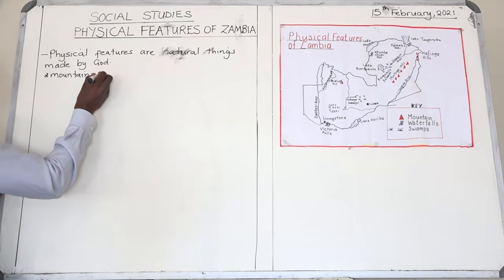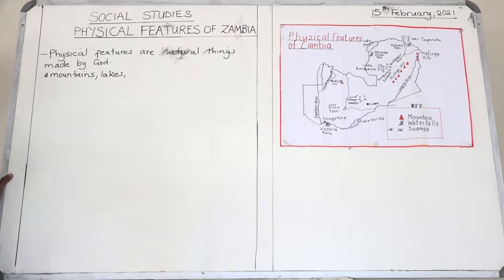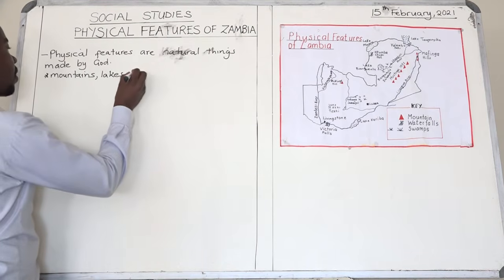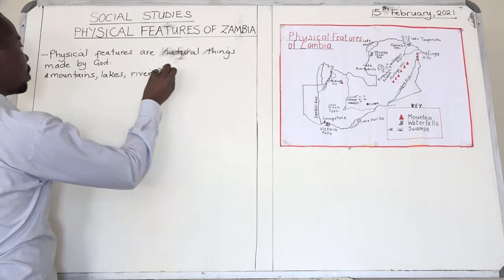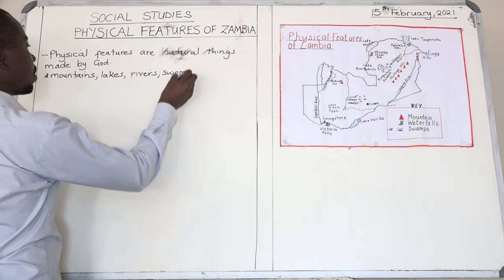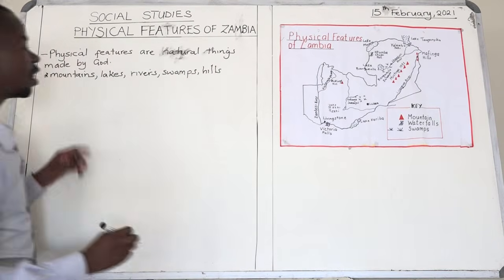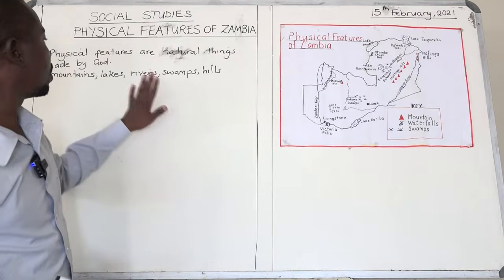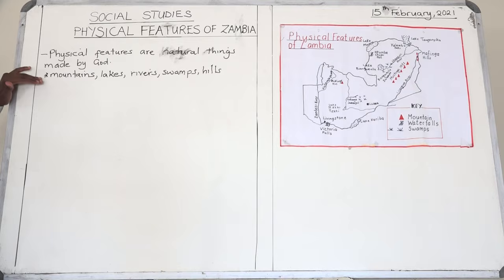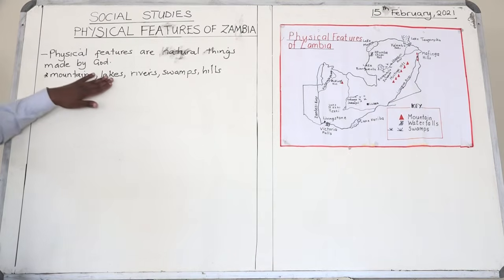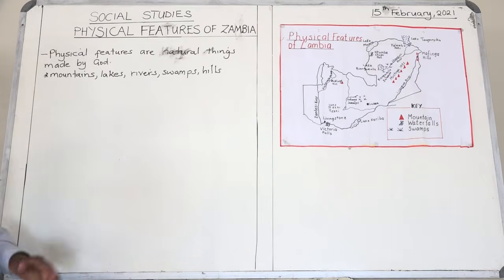We also have got lakes, rivers, swamps, and hills. All these, boys and girls, and many more are examples of physical features.